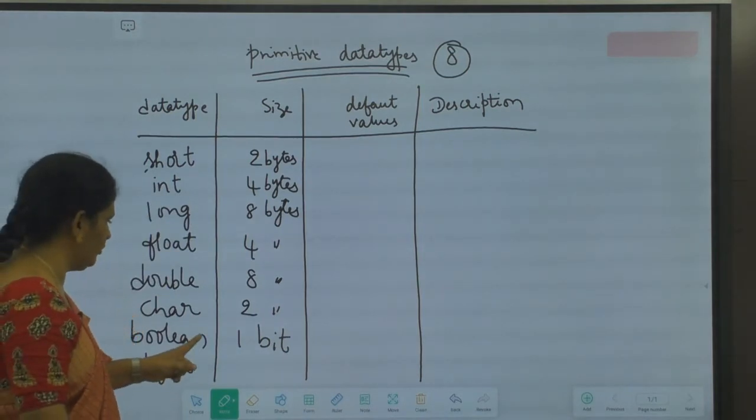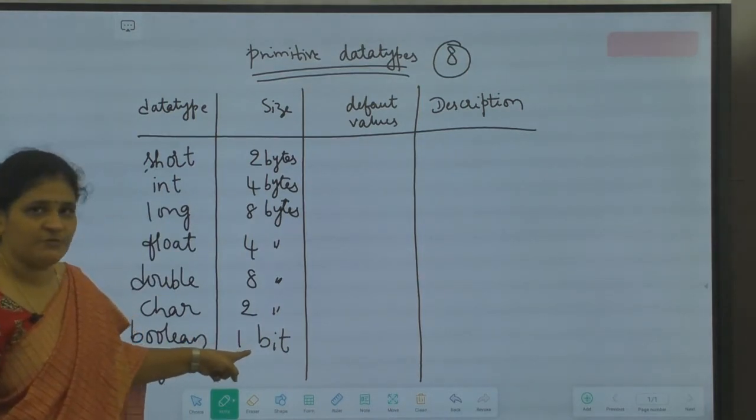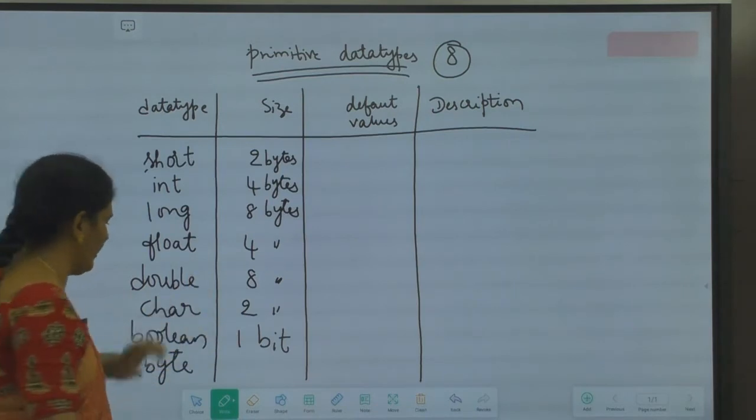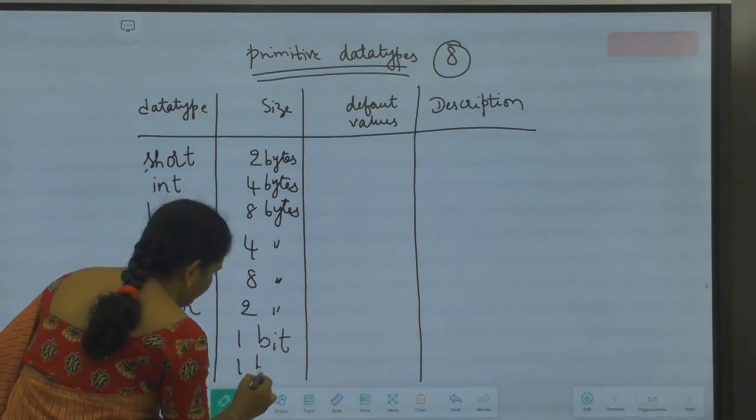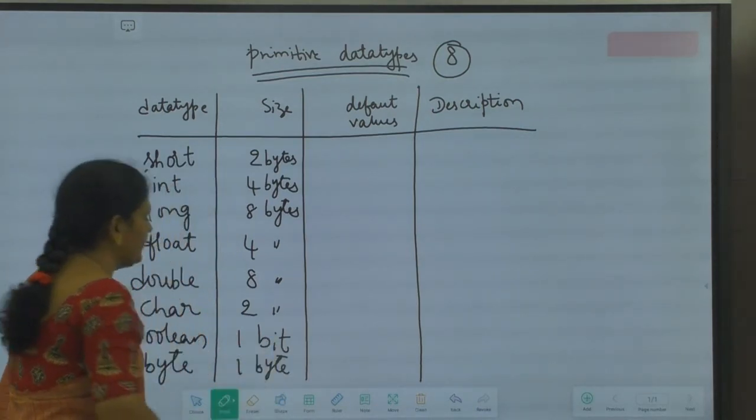Remember carefully. Look carefully. Boolean occupies how much memory? It occupies only 1 bit. And byte occupies 1 byte. Okay, so these are the sizes.